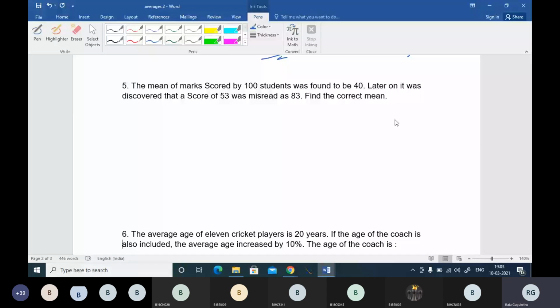Okay, question number 5, answer please. 39.7. Wow. The mean of marks scored by 100 students was found to be 40. Mean is nothing but average. So total sum of 100 students I am finding. You can see 100 students into 40. This is the total sum of 100 students. Now later on, it was discovered that a score of 53 was misread as 83.